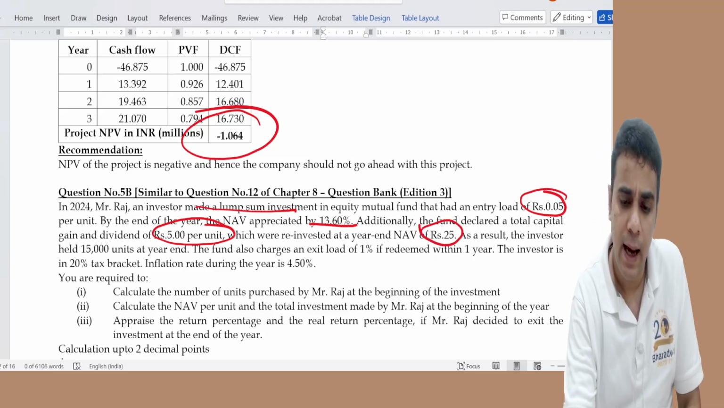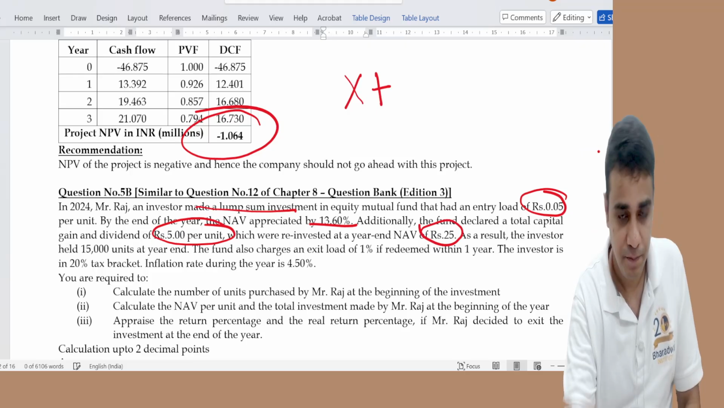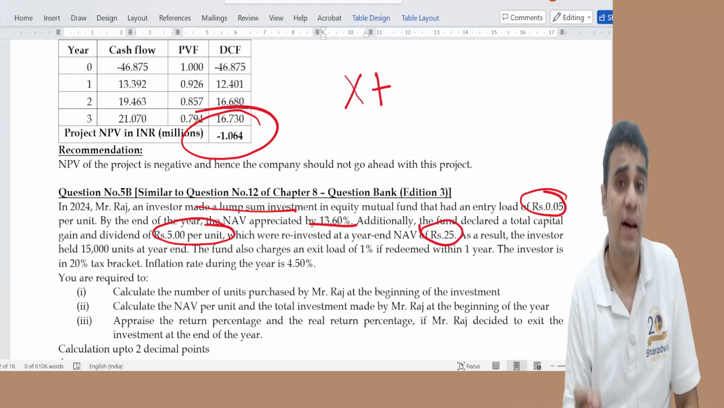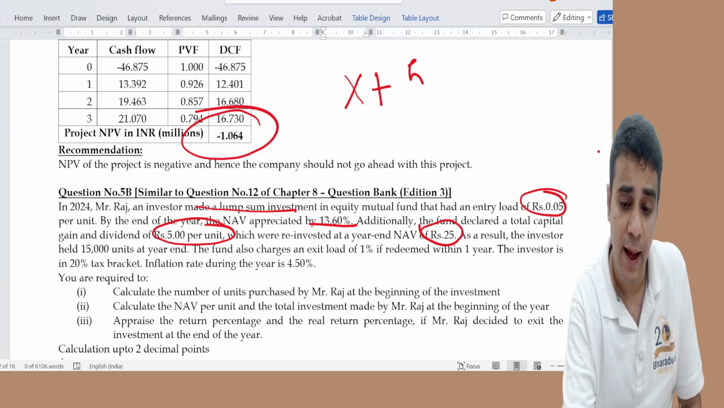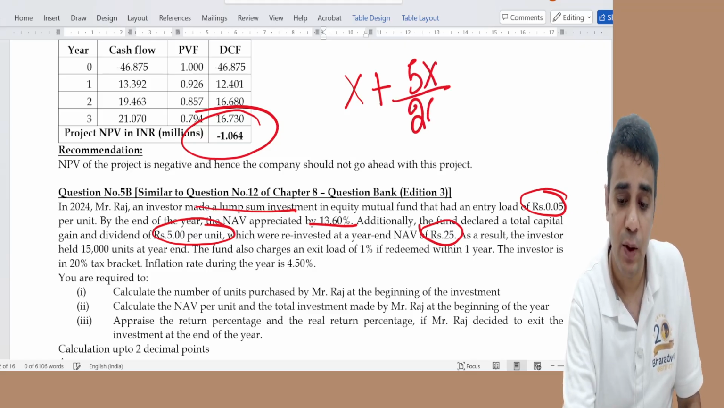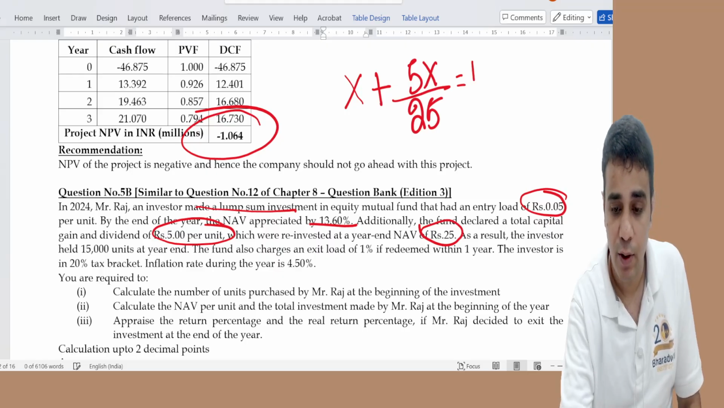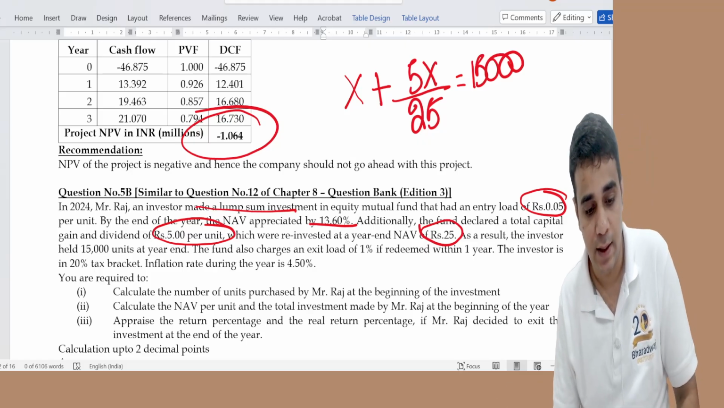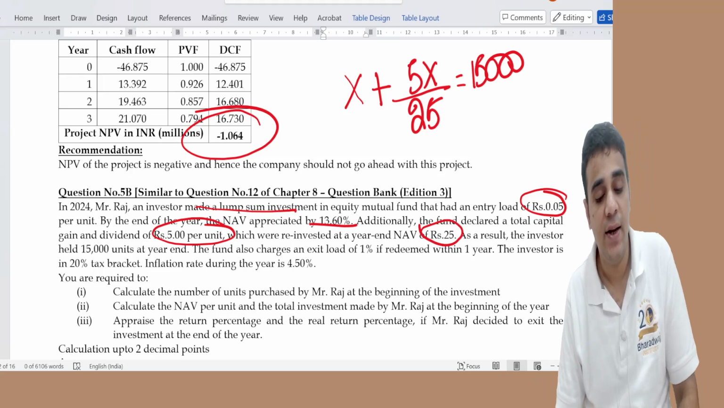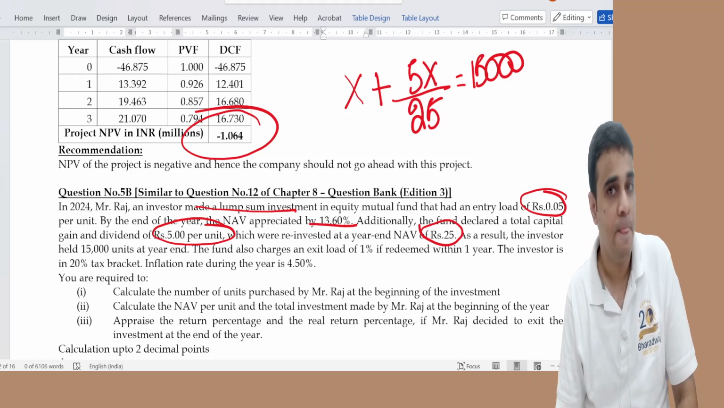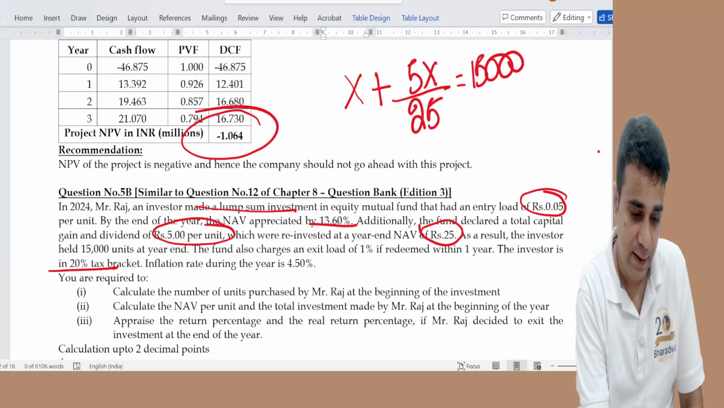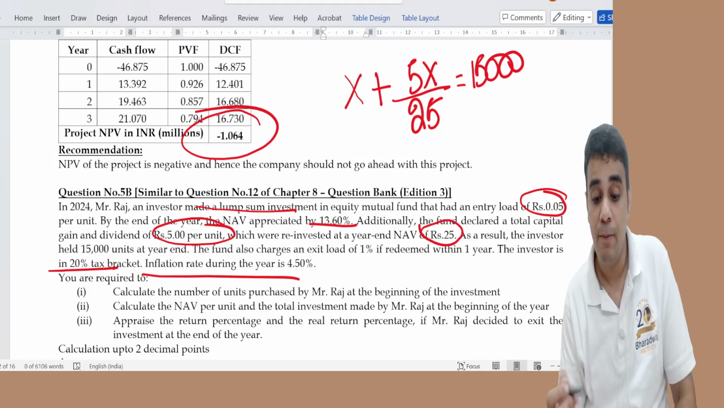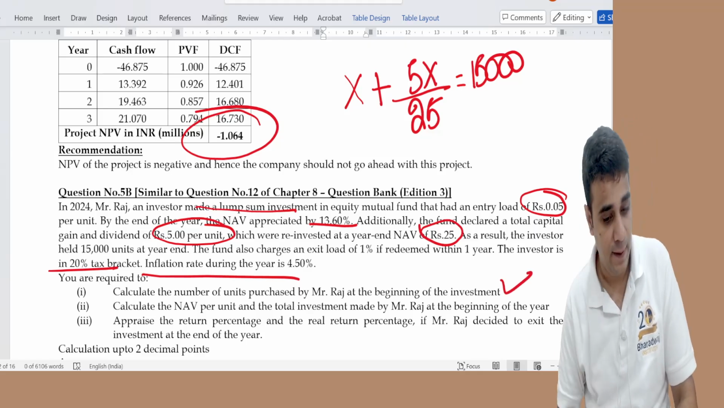So originally I purchased X units. I got dividend income. What is dividend income? 5x, reinvested at 25, and this was equal to 15,000 units. We will get the units invested. I purchased X units. Dividend is 5 into X, 5x by 25, and this will give me the number of units purchased. Then they are saying the fund has charged an exit load. Investor is in the 20% tax bracket. Inflation rate is added. Number of units purchased 12,500.